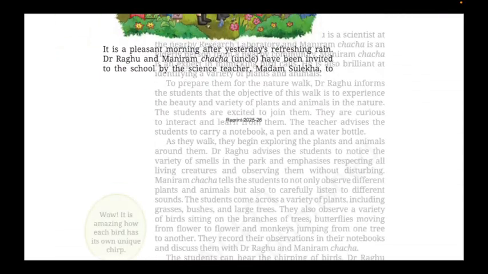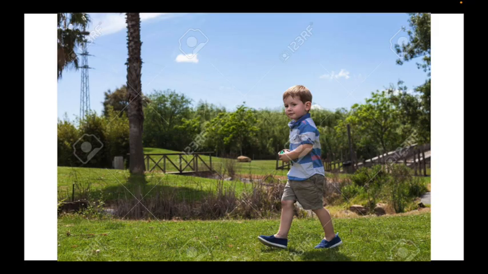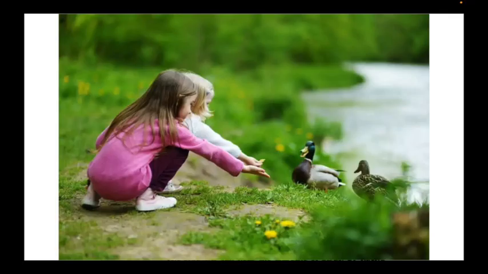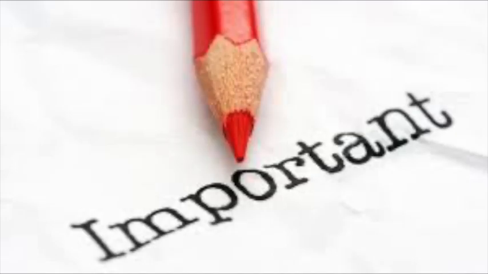The example given in the book is about walking in the park. Imagine you are walking in the park. You will see different plants, trees, birds, animals, insects, and the environment around you. The book wants you to visualize this and notice the variety. But before you start, there is one most important thing you must understand.